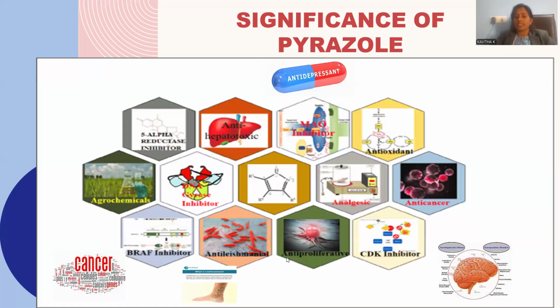Let me introduce another one, anti-proliferative. It is also a kind of cancer one only. Malignant tumors will be effectively mitigated by means of this pyrazole. And the anti-leishmanic agent: Leishmania is a kind of parasitic infection caused by Leishmania pathogens. Those are parasitic organisms able to induce the infections shown in the slide, and those infectious diseases are effectively cured by these pyrazole-related drugs.